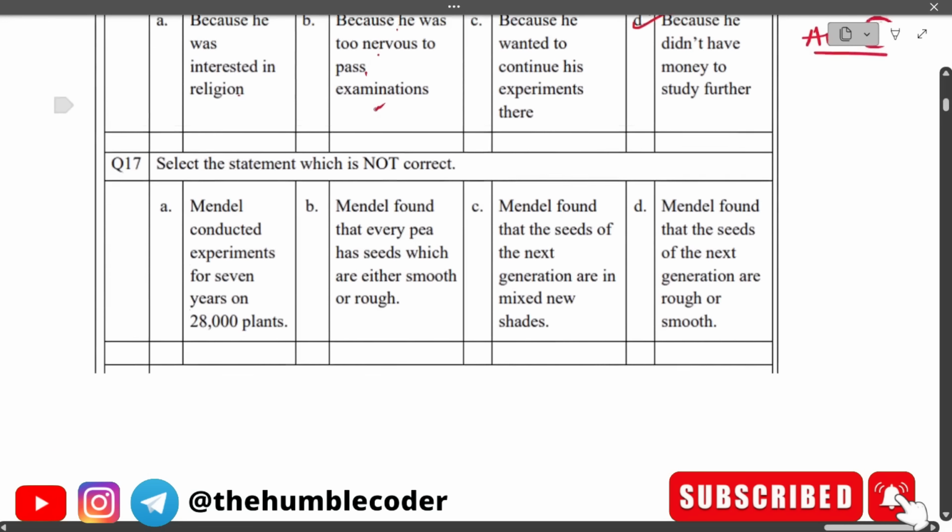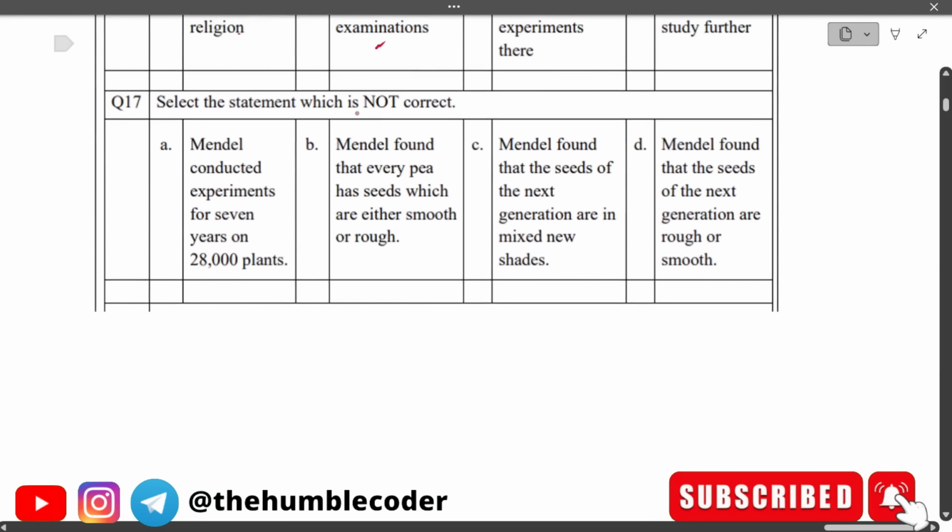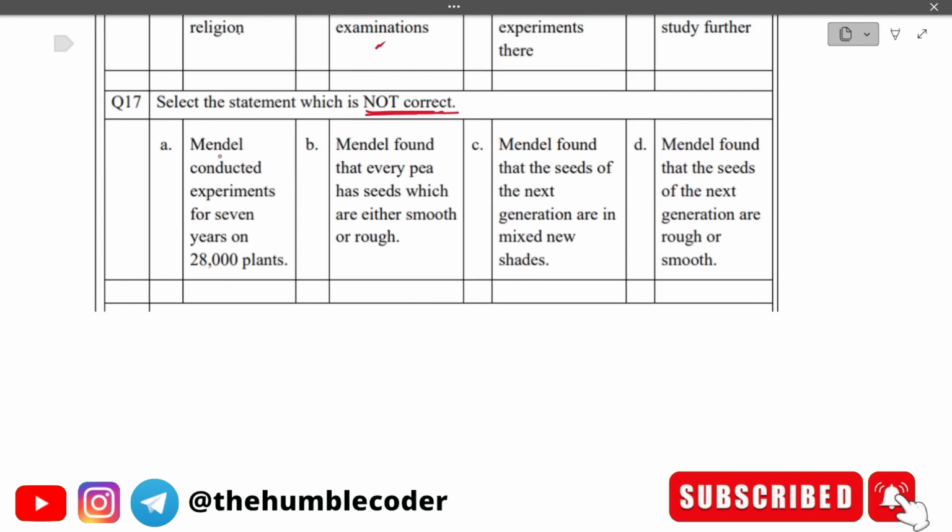Okay, the next question is, select the statement which is not correct. Just make sure that you are selecting a statement which is not correct from the passage. Let's read the statements that we have. Mendel conducted experiments for 7 years on 28,000 plants. Mendel found that every pea has seeds which are either smooth or rough. Mendel found that the seeds of the next generation are in mixed new shades. And option D is, Mendel found that the seeds of the next generation are rough or smooth.